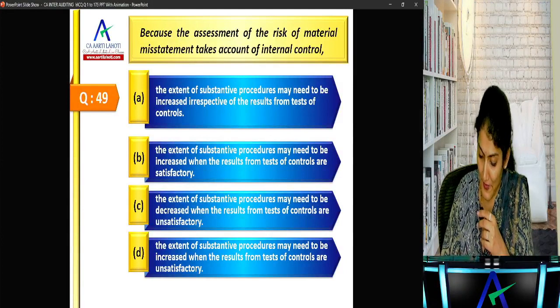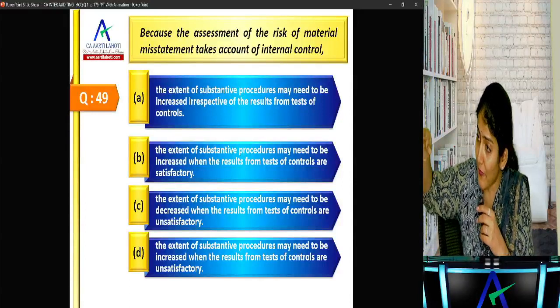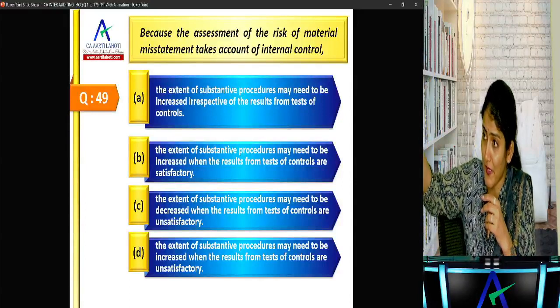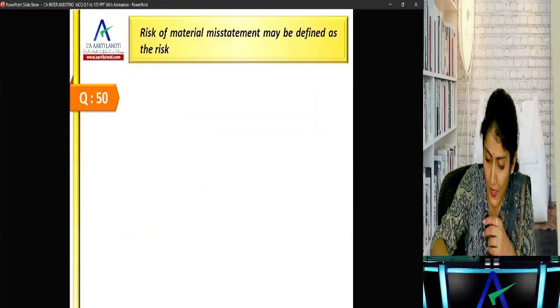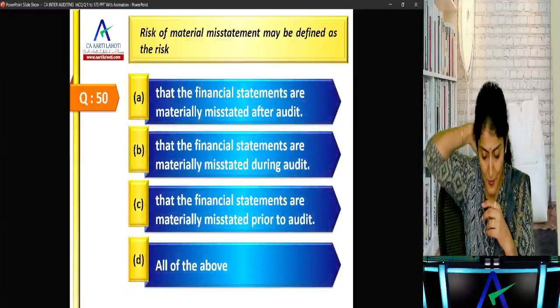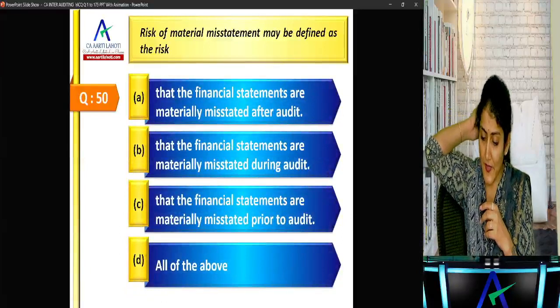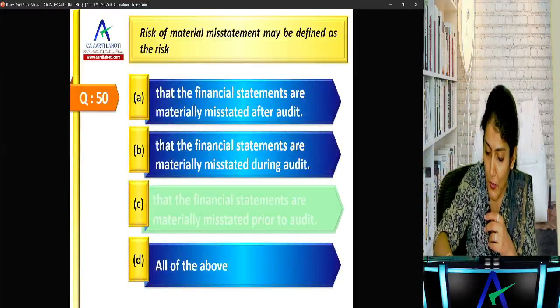Irrespective is out of the question. Then what does it say? The extent of substantive procedures may need to be increased, more substantive, when the results of TOC are unsatisfactory. So when controls are ineffective, you'll have to increase the nature, timing and extent of substantive procedures. Okay. Risk of material misstatement may be defined as the risk that the financial statements are materially misstated after, during, prior, right, prior to the audit.